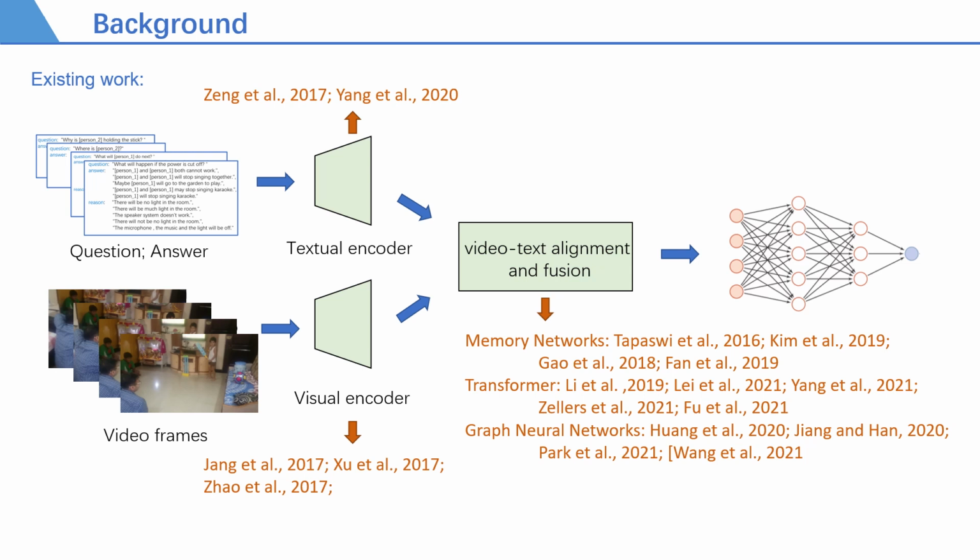Transformers achieve top performance on several datasets, with cross-modal learning ability and large-scale datasets. Graph neural networks show promising results on inference tasks, with good ability of relation modeling. But these frameworks reason the answer relying on statistical evidence cues, which ignores potential bias in the multimodal data.